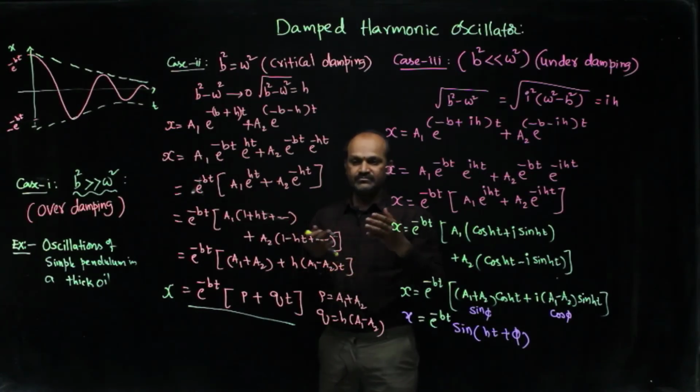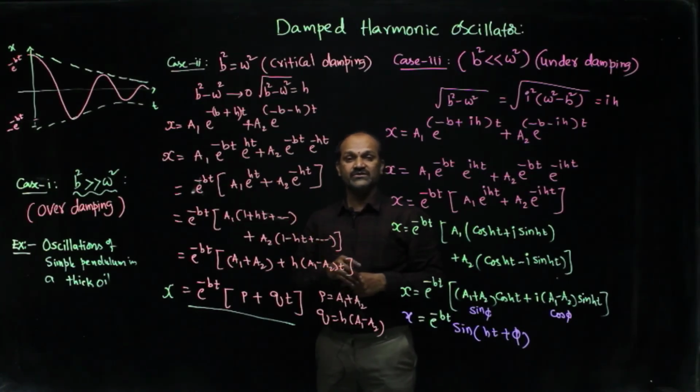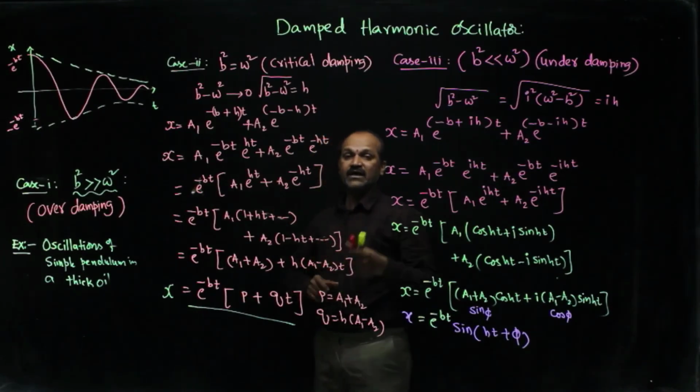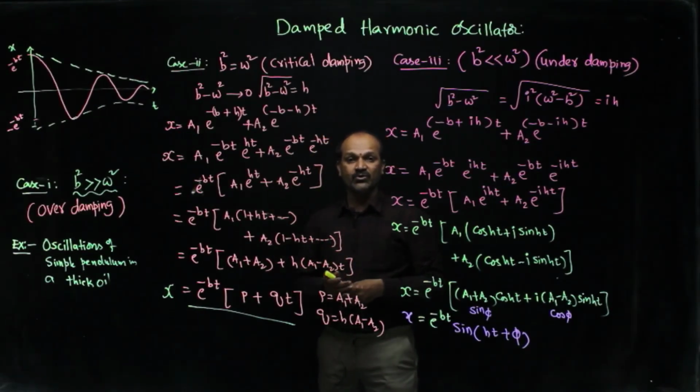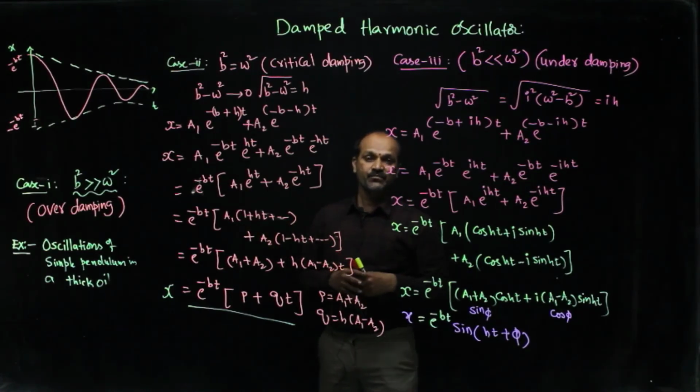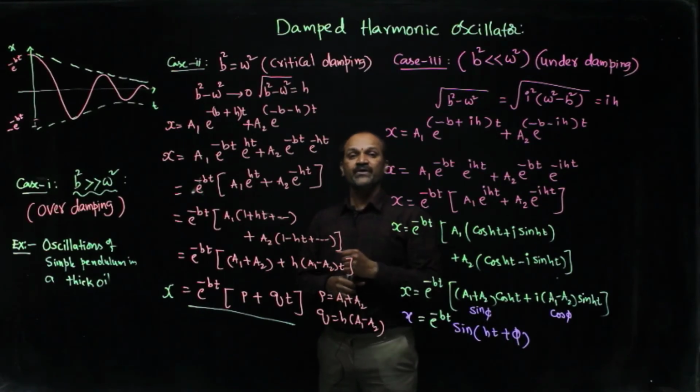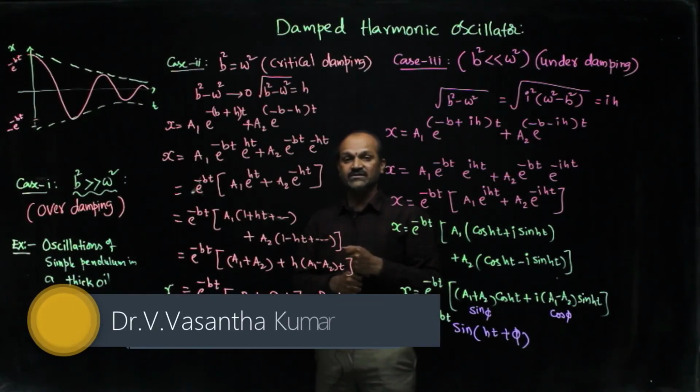So, this is about damping oscillations and the 3 cases. In the next class we will see the energy dissipation in this damped harmonic oscillator. Generally we take the under damping case, and we will see what the power dissipation is, what the relaxation time is, and also what the quality factor is. All these things we will see in the next video.